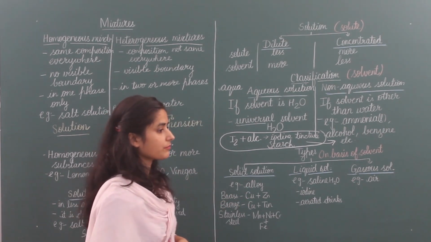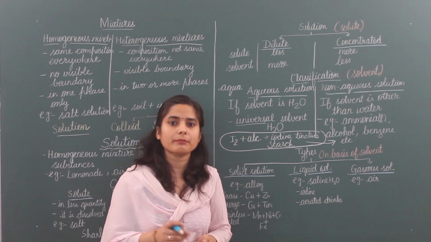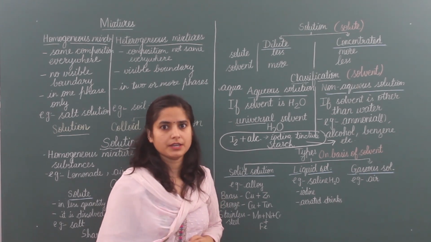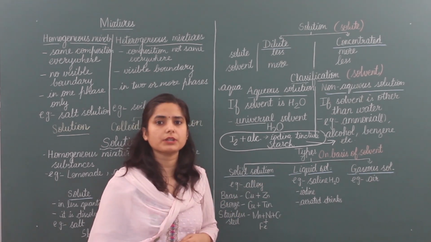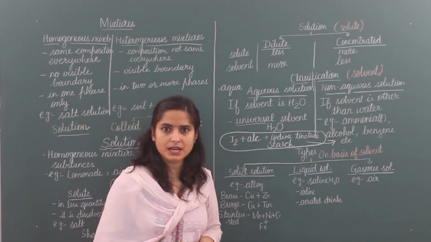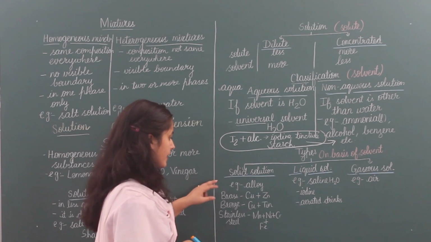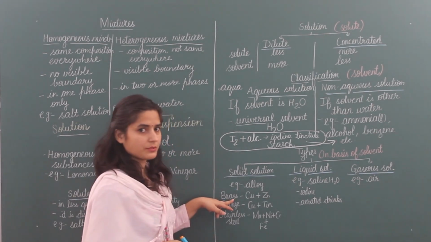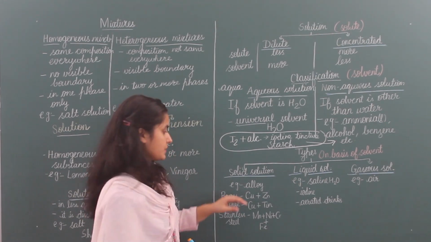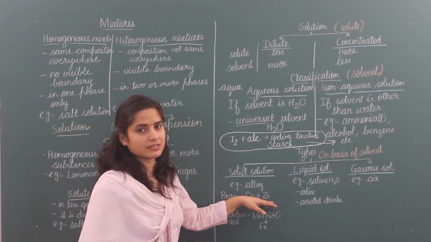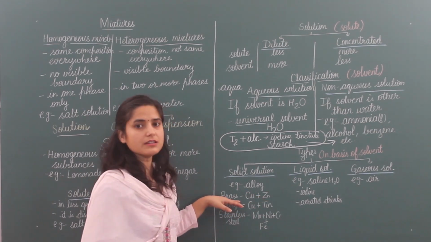Alloys are made when we add metal with metal or metal with non-metal. They are made to improve the quality of the substance and prevent it from corrosion or rusting. Example, brass. Brass is a yellow colored substance. When copper is mixed with zinc, then brass is made.